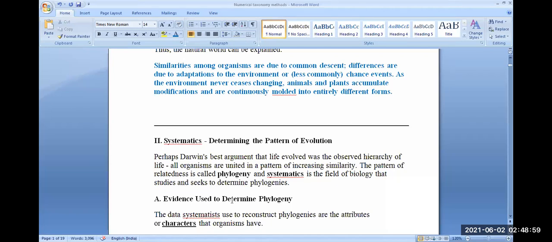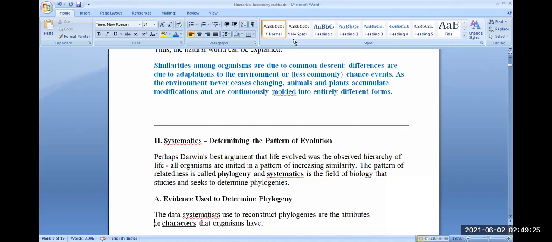For example, Darwin, when he visited the Galapagos Islands, observed the finches there, and they had differences in their beak sizes, and he explained those differences in beak sizes due to their different adaptations to food habits, and those beak shapes were due to various adaptations to varying environmental conditions.